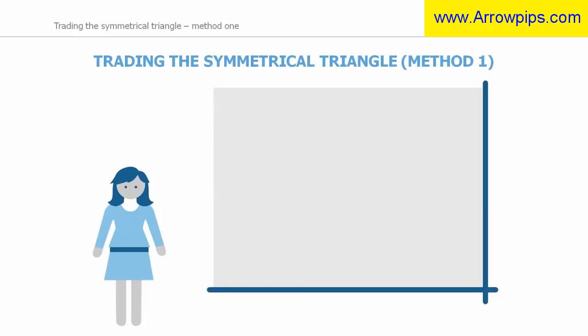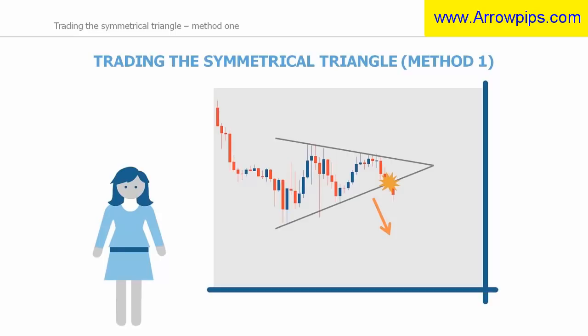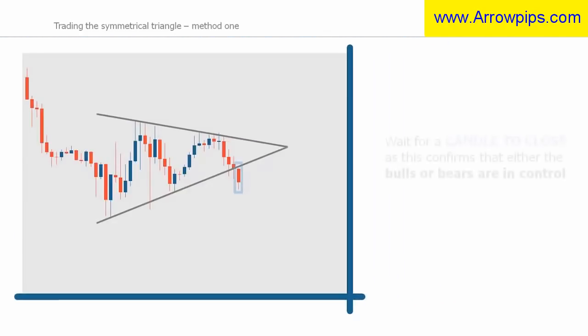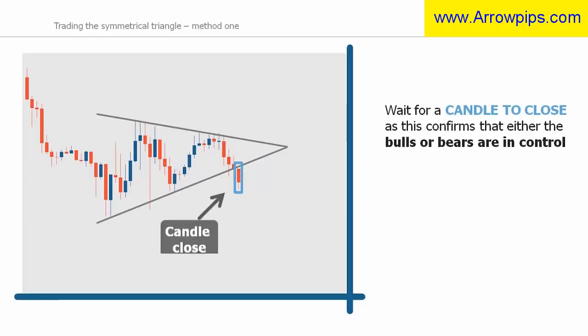The first way a trader can look to take advantage of the pattern is to wait for the price to break out on either side of the triangle and then look to trade in the direction of the breakout. It is always a good idea to wait for a candle to close above or below the trend line after price breaks out, as this confirms that either the bulls or bears are in control.